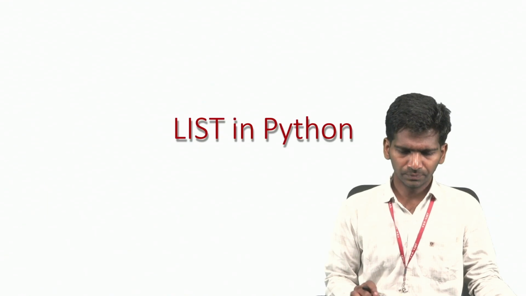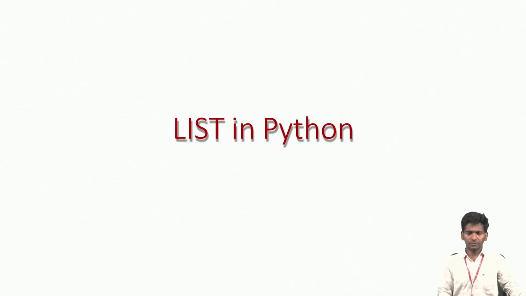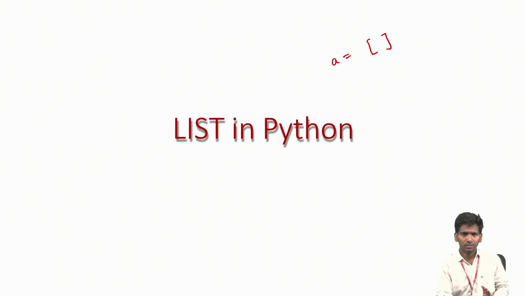So let us see. First let us see list. How can we declare a list? A list can be declared using square brackets. We will define a variable and assign this value to it. Let me talk about square brackets also. Square brackets are also used to define arrays. When talking about arrays, I'll give a brief detailed description of what the difference is between a list and an array. But arrays are also created with square brackets, that you can remember.